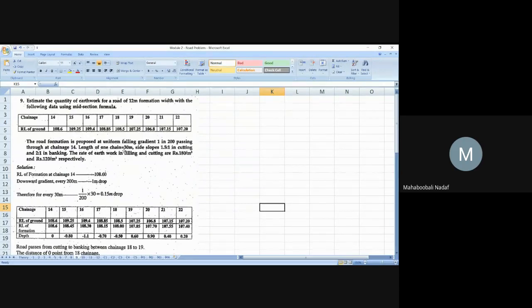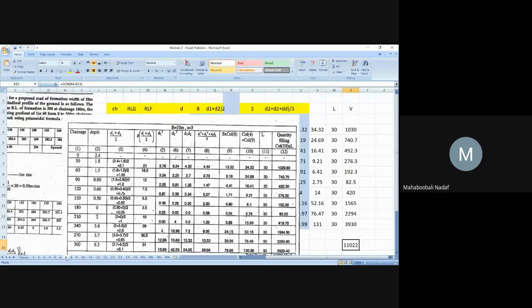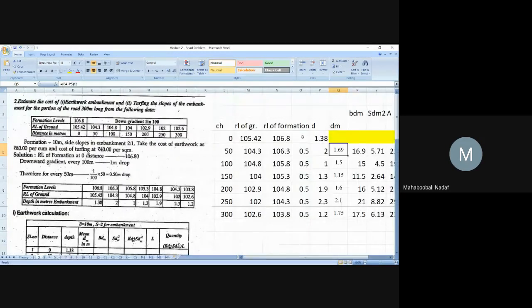And each chainage is 30 meter. Side slope 1.5 is to 1. That means s is 1.5 in cutting, 2 is to 1 in banking, so s is equal to 2 in banking. The rate of earthwork in filling and cutting are 180 rupees per cubic meter and 120 respectively. As usual, first column, what we need to do? First column, we will just do it. RL of the formation, these things we are going to do.